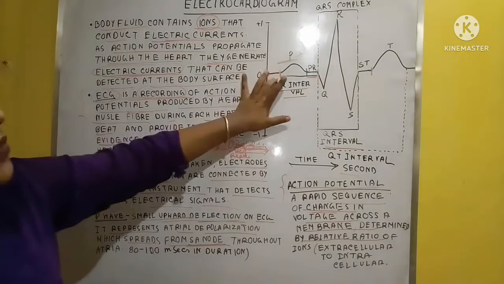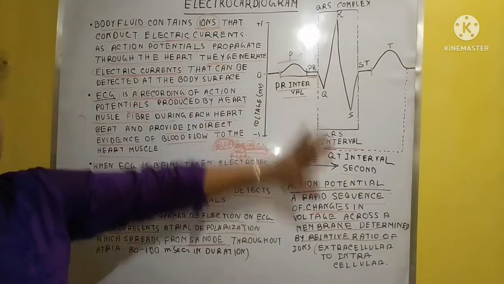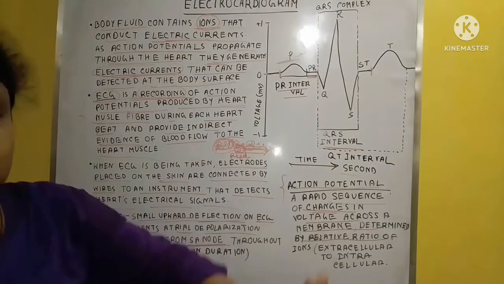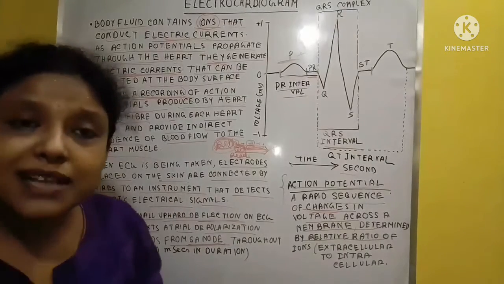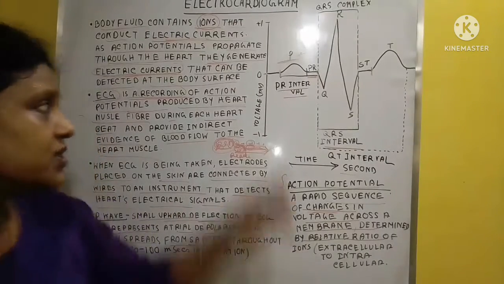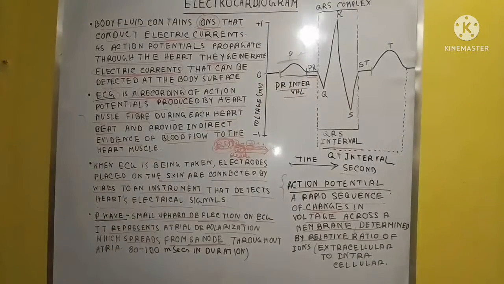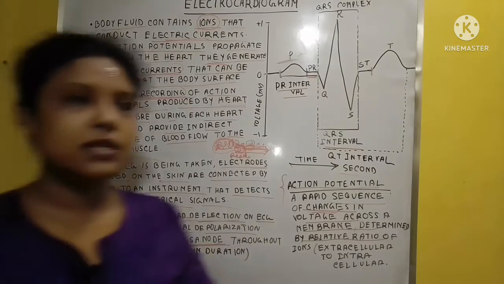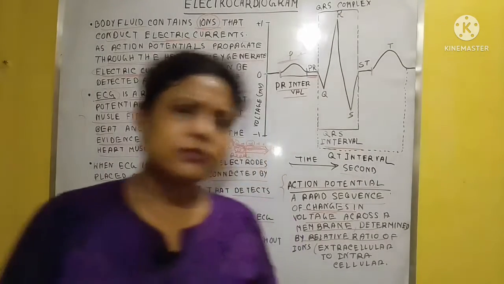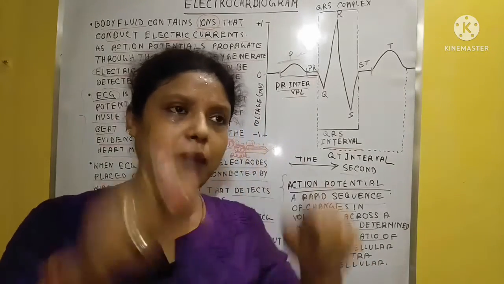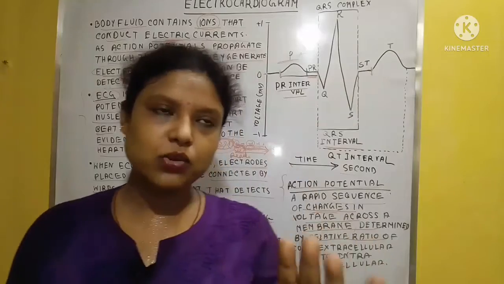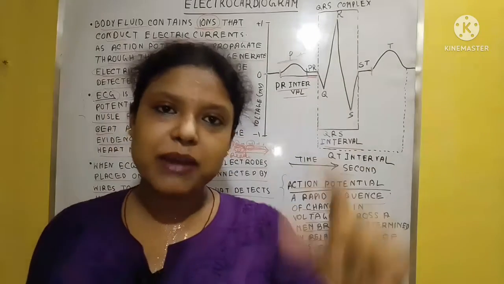It is the depolarization of the atrial chamber, and it spreads from the SA node throughout the atria, because the SA node is situated in the upper part of the atrium.